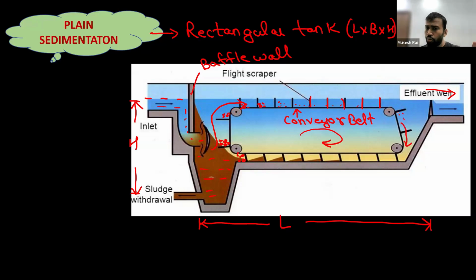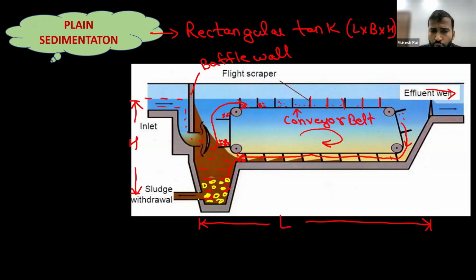Now, when this conveyor belt moves in the clockwise direction, during the downward movement of the flight scraper, they will take all the impurities just like this, and dispose all the impurities here. Now when a sufficient quantity of impurities is disposed here, what will we do?